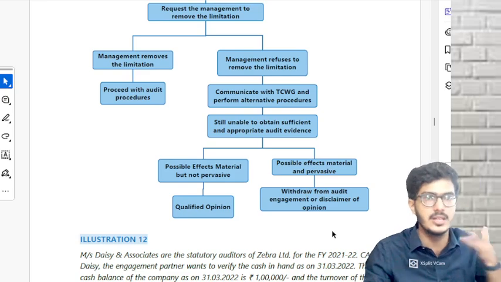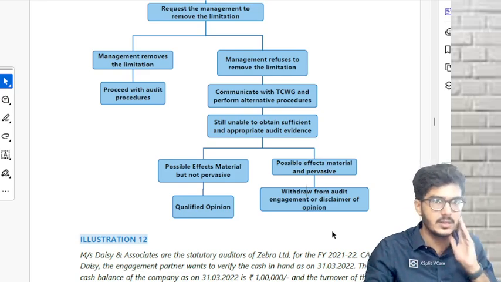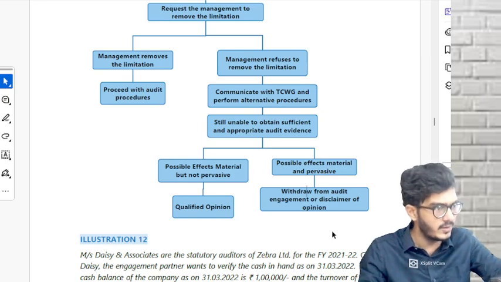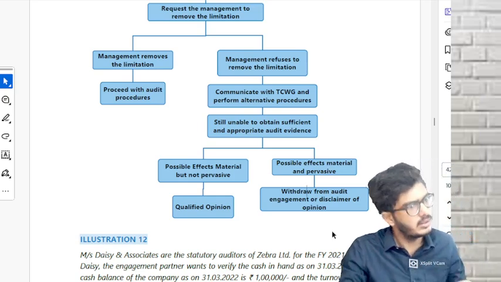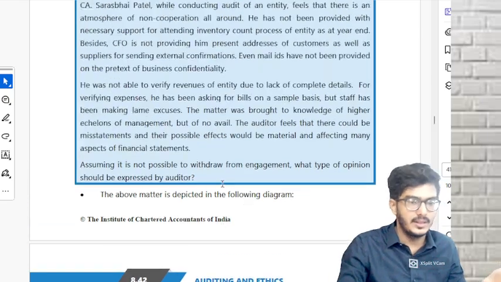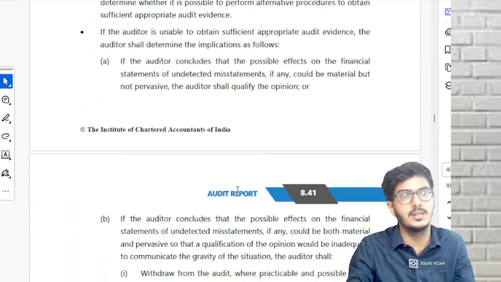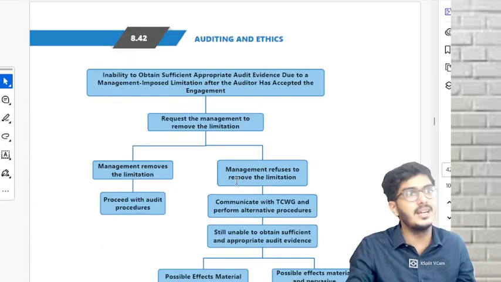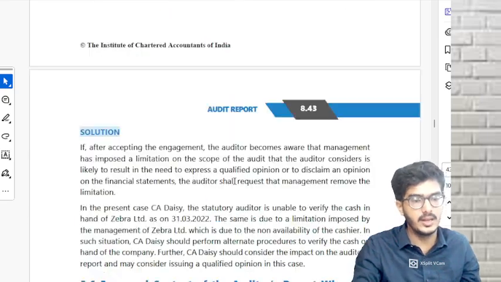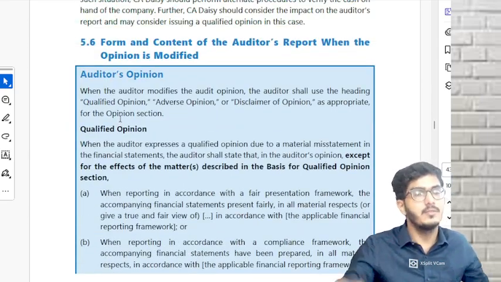If the management says no, disclaimer not allowed, you give something else. Then we'll say, sir, SAS has told me I have to give a disclaimer. If not a disclaimer, I will withdraw. This entire thing is covered in these points. If you know this, you can create sentences. Understood? Done? 5.6, the most important.